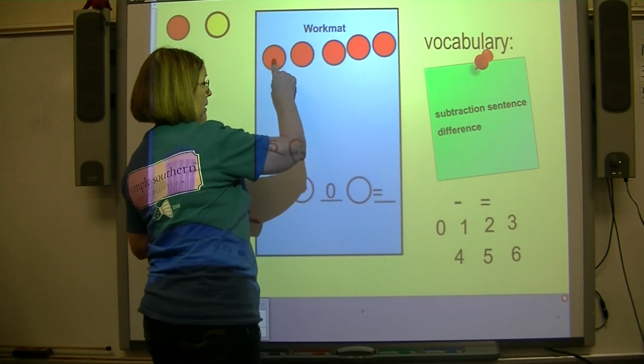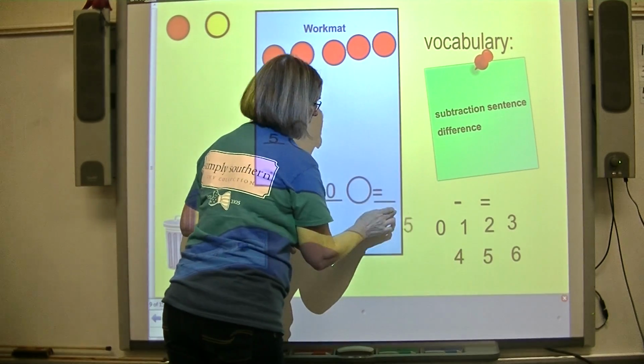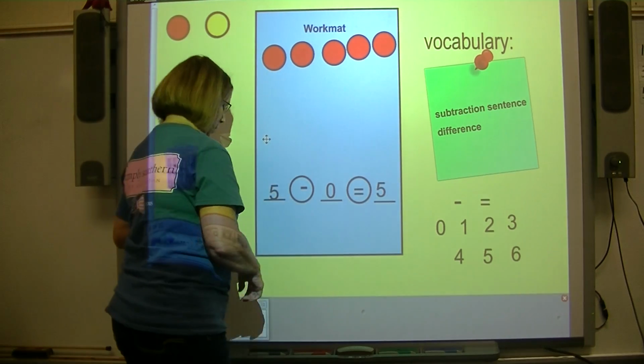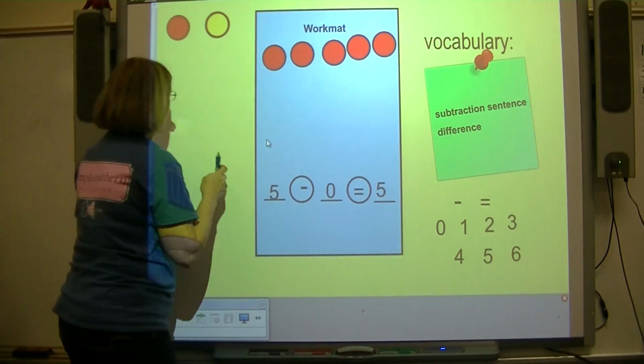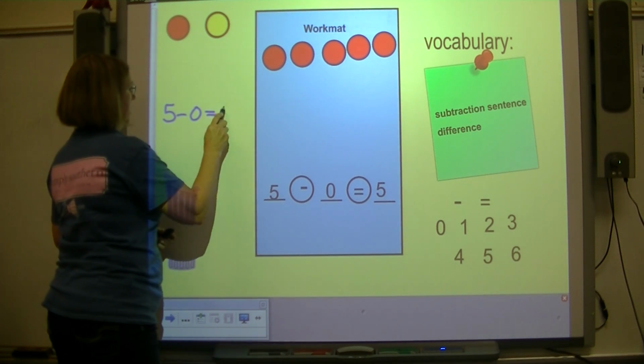All right. If we have 5 and we don't take any away, what's our difference going to be? We still have 1, 2, 3, 4, 5. We still have, whoops, I put the equal in the wrong place. 5. All right, so I'm going to write that over here. 5 minus 0 equals 5.